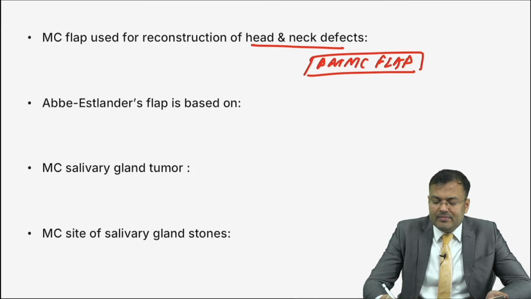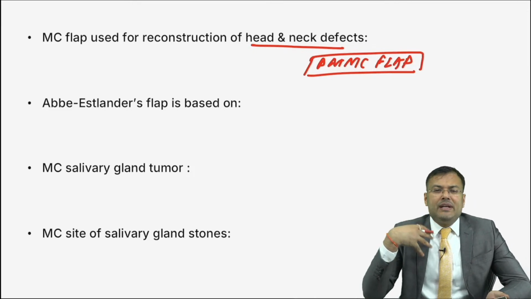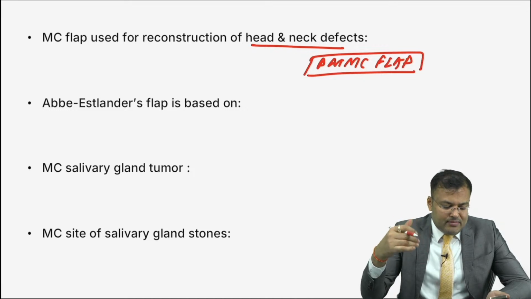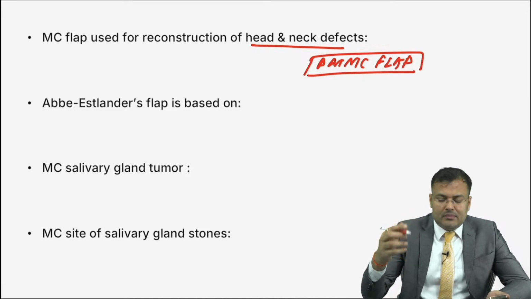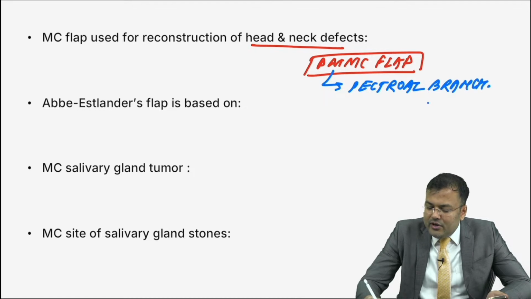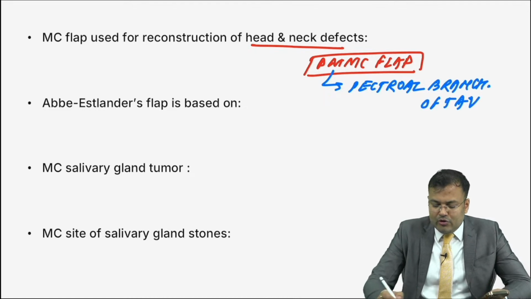Next, tell me, the pectoralis major myocutaneous flap is based on which artery? It is based on the pectoral branches of thoracoacromial vessels. Clear? Thoracoacromial vessels.